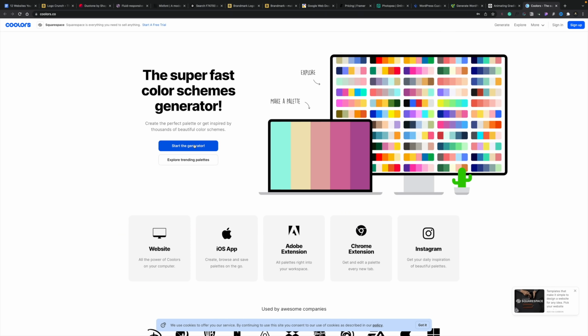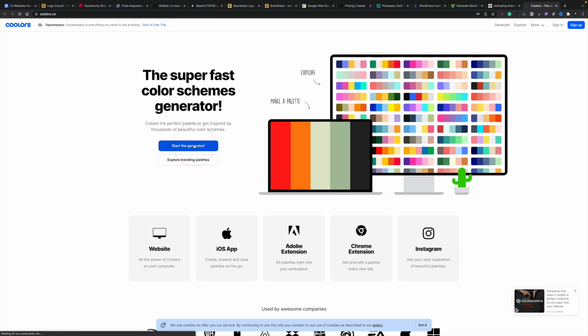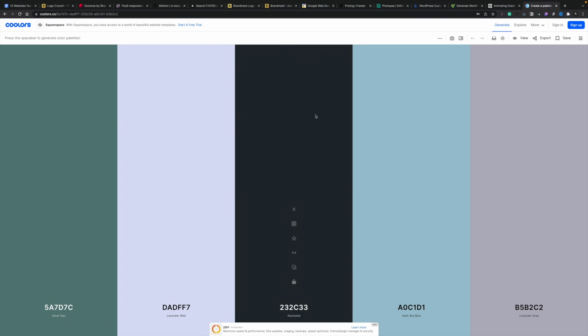So let's just go ahead and take a look by starting the generator. Once you start the generator, this will generate a color palette for you. And as you can see, this gives us 5 colors, complementary colors and so on. And you can lock these, you can create shades of these if you want to view gradients. So you may want to create a monochromatic design and use various different shades to give it a sense of dimensionality. This is a great way of doing just that.